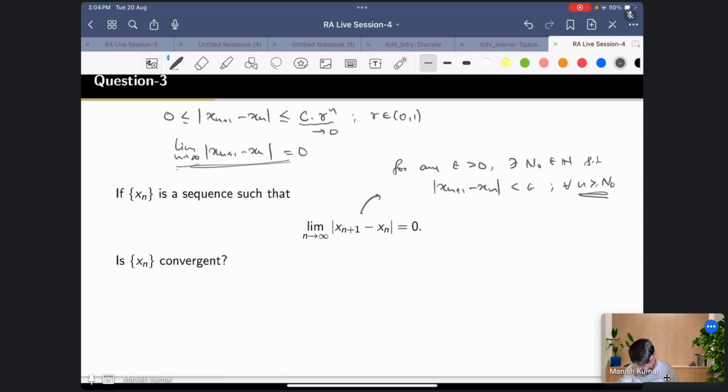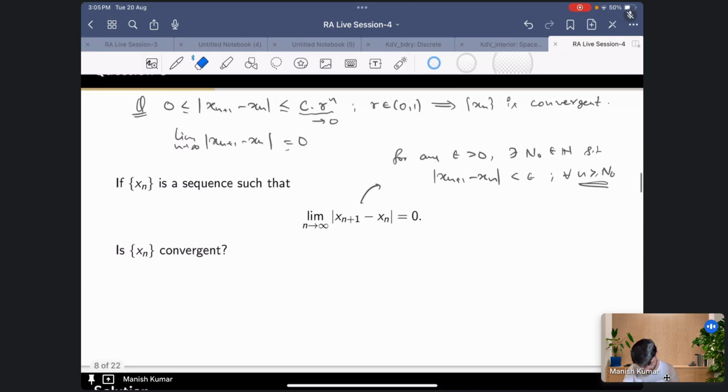Okay, so in this case, if you have such a property, then you can prove from here, how should I write, this implies x_n is convergent. Maybe you can take this as an exercise, and I'll give you a hint how to prove that.